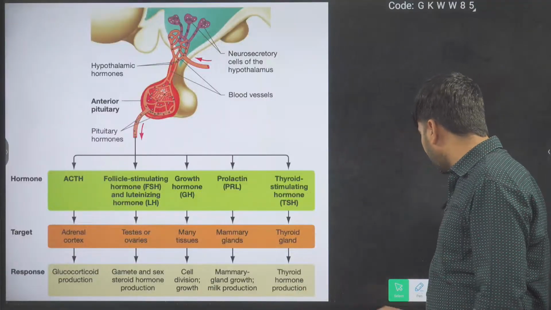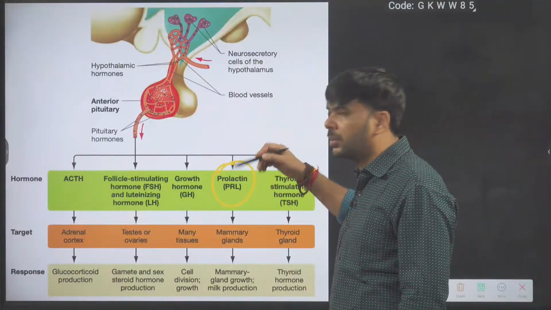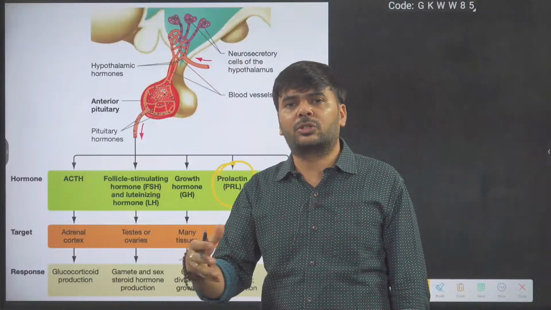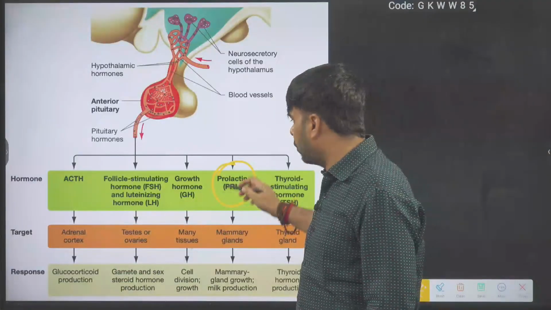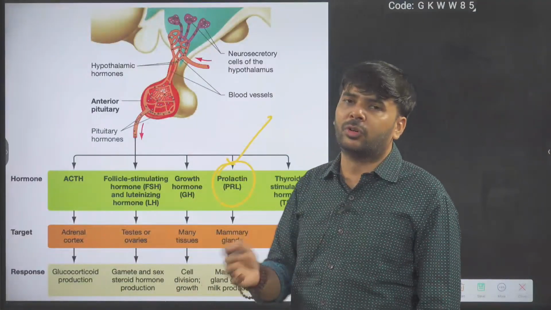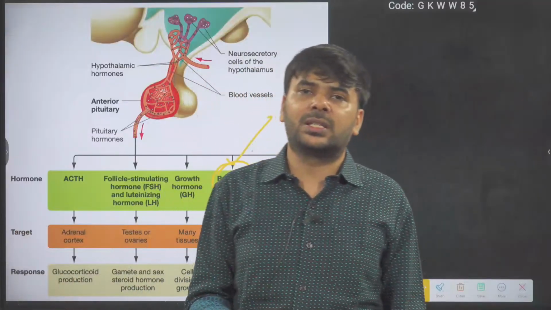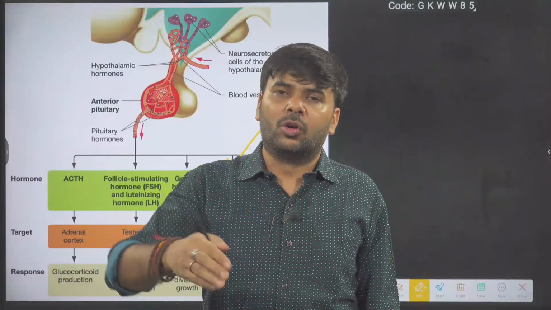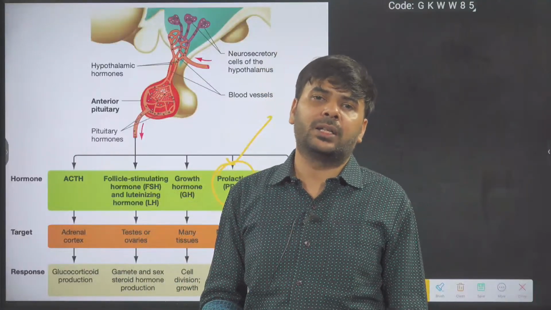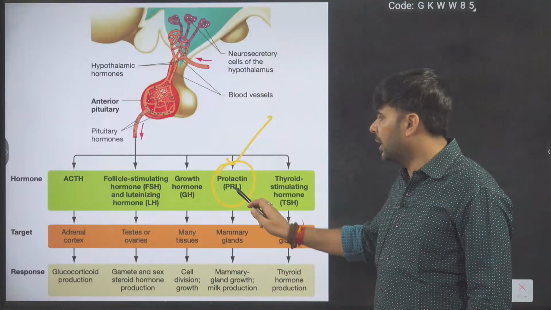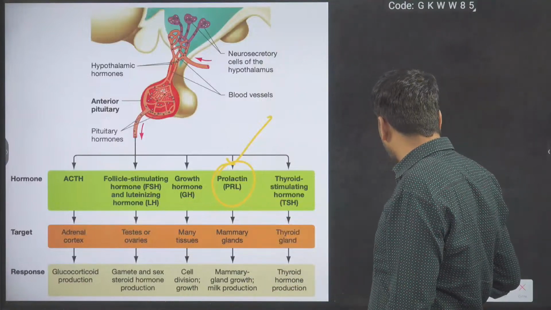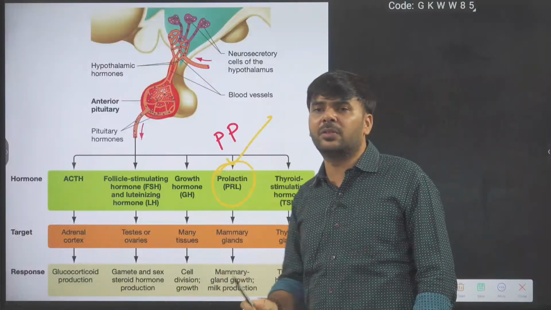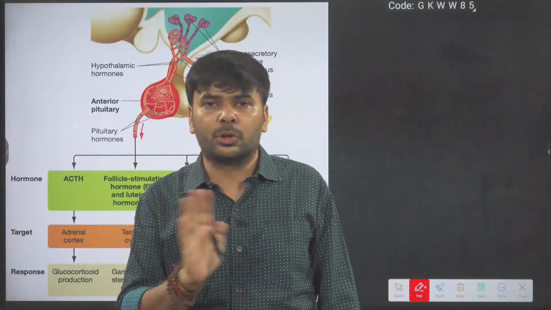And remember, prolactin only after parturition. After parturition means, if the mother has given birth to the baby, only then does prolactin come into circulation. Before that, no prolactin. So before giving birth to the baby, or in a non-pregnant female, no chance of prolactin. Prolactin is suppressed. Only in a postpartum female, one scientific word here, PP, postpartum. Not postmortem.